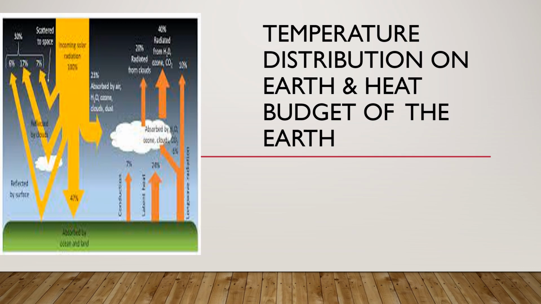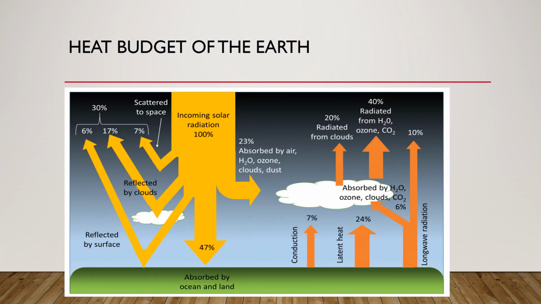Hello everyone. So today we are going to discuss the temperature distribution on Earth and the heat budget of the Earth. Moving on. Heat budget of the Earth. What does the word heat budget mean? It means that the incoming heat on the Earth's surface should be equivalent to the outgoing heat from the Earth so that the budget would be balanced.